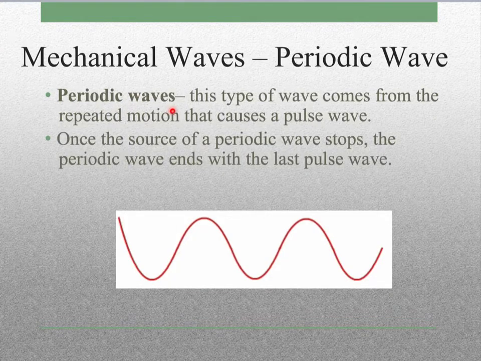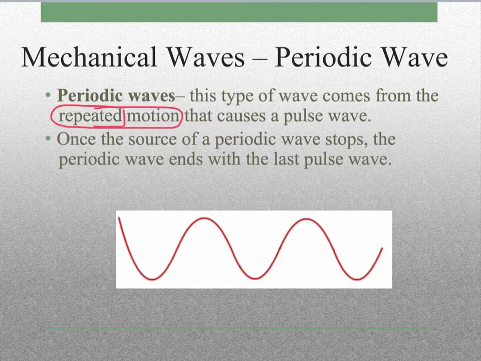Periodic waves, on the other hand, this type of wave comes from repeated motion, okay? And once the source of a periodic wave stops, the periodic wave ends and you have the last pulse wave, okay? So you could talk about each wave, here, this is one pulse and this is one pulse, but all this whole thing together is a periodic wave because it repeats. So really the key part here, like with periodic motion, it has to do with this repeating. So repeated motion gives you periodic motion, and a repeated pulse wave gives you a periodic wave.